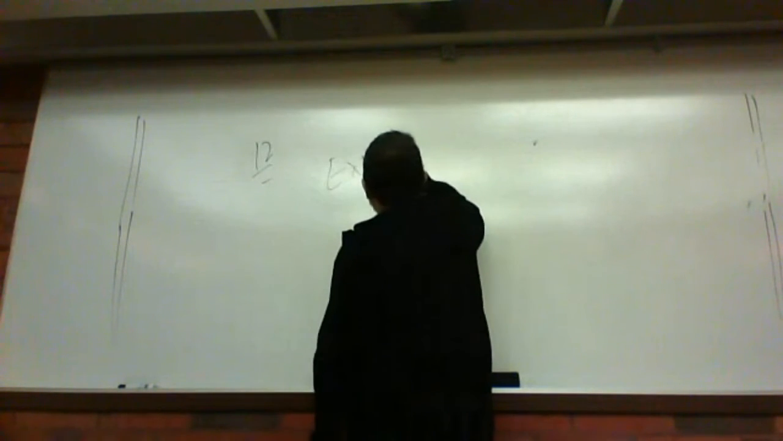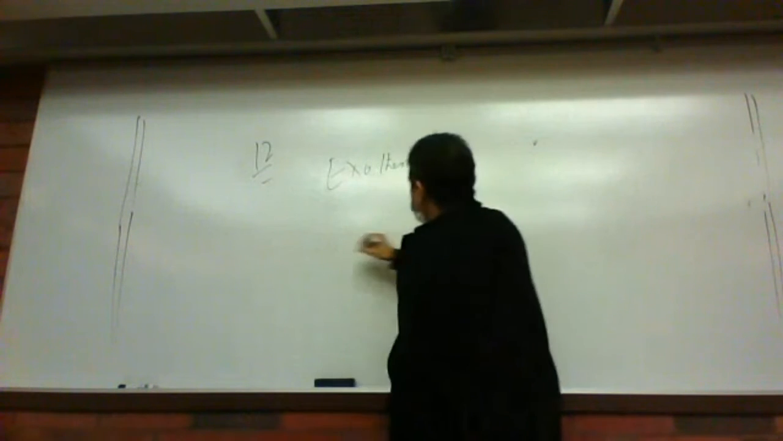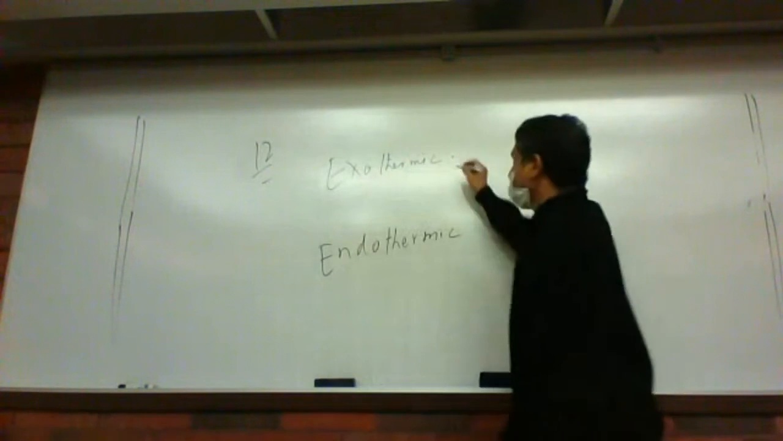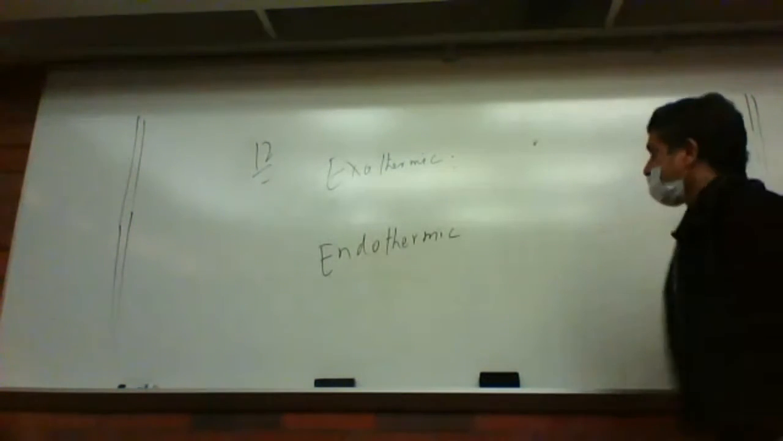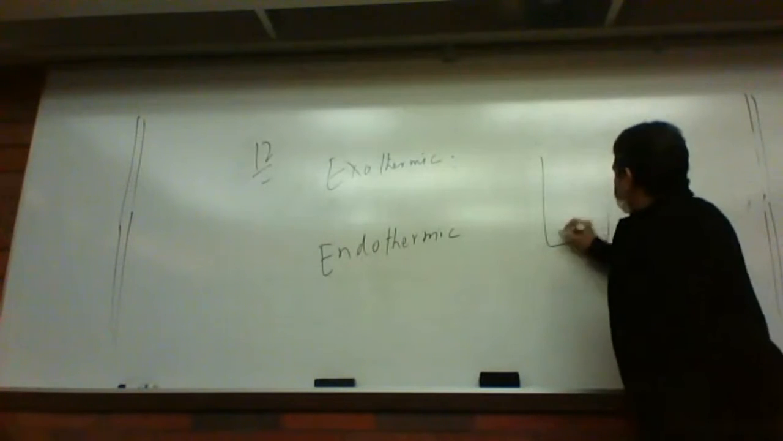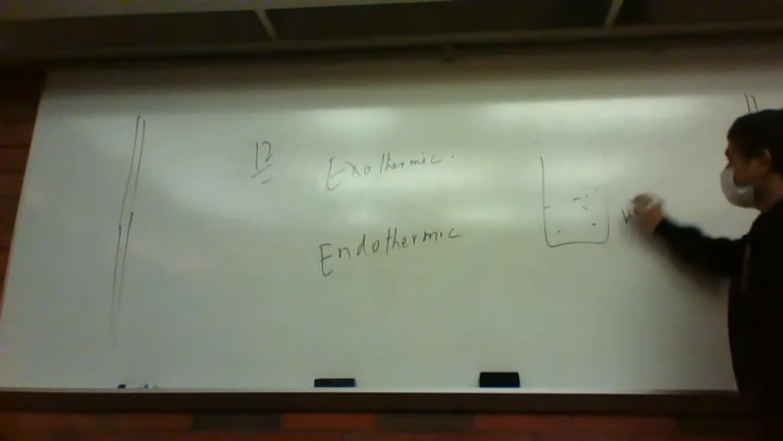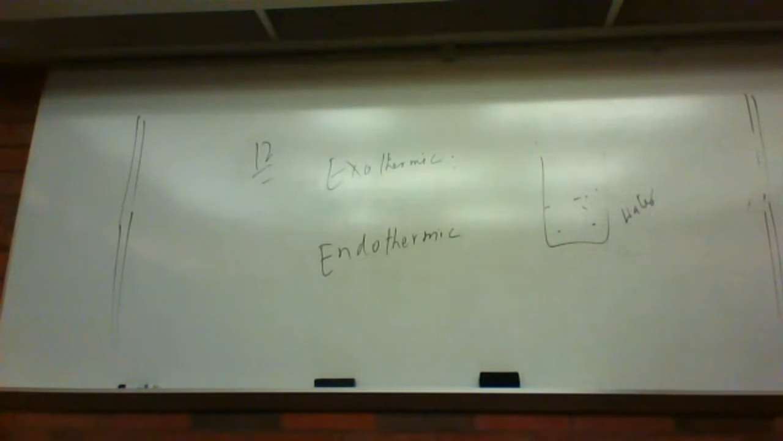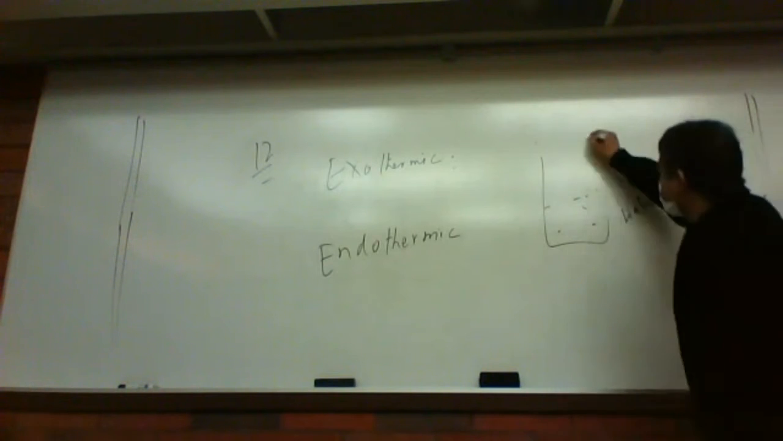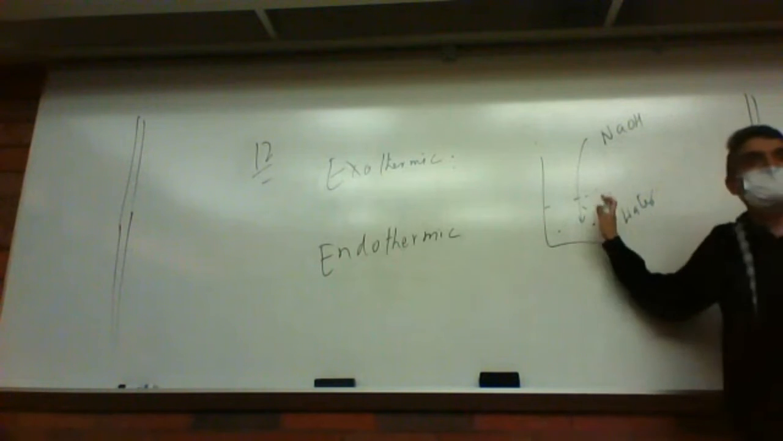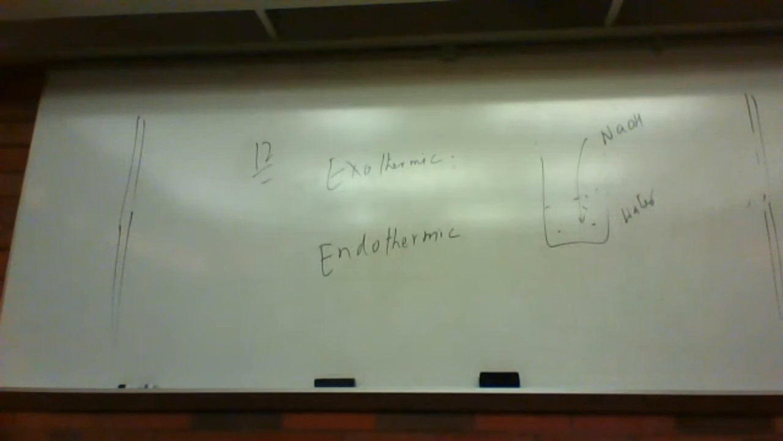So number 12, exothermic and endothermic process. Exothermic means that it gives out heat. So let's say here is water, and you touch it, it's cold, right? Now put some sodium hydroxide here, it's a base. Put some sodium hydroxide here, stir it and touch it. It becomes warm, it becomes hot. So that means that heat is being produced there and the temperature increases.